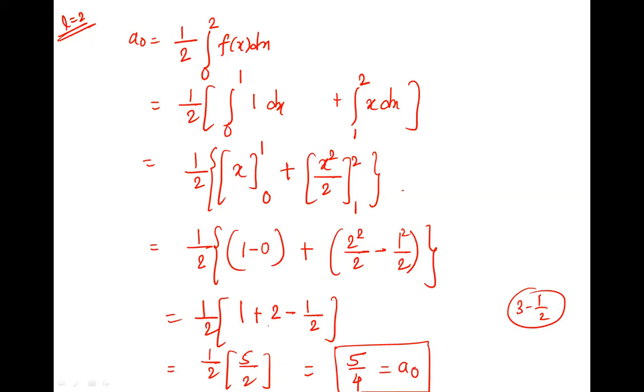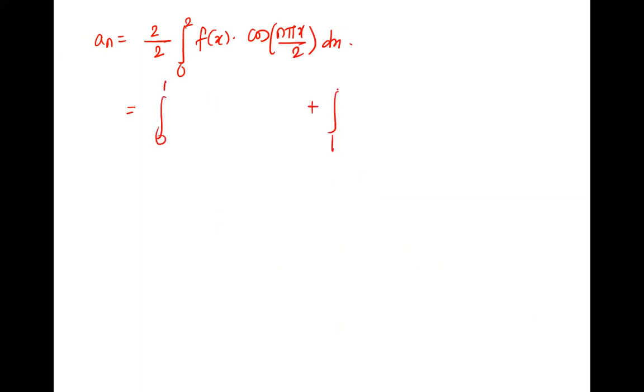Chalo, start solving AN. AN is equal to 2 by L. L is 2, right? 0 to 2, F of x into cos n pi x by 2 dx. But 0 to 2 again breaks at 0 to 1, 1 to 2. In 0 to 1, the function is 1 into cos. And in 1 to 2, it is x. So x into cos.